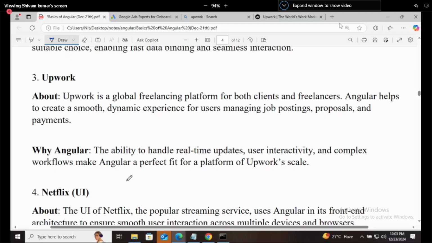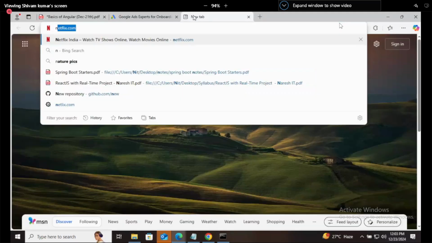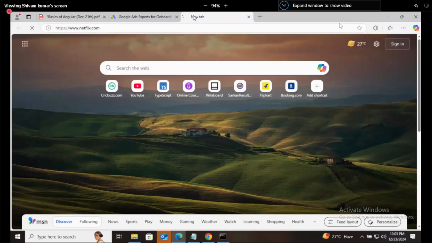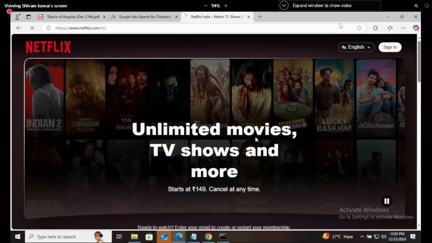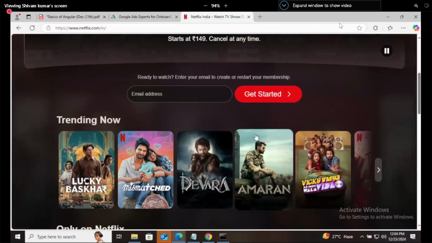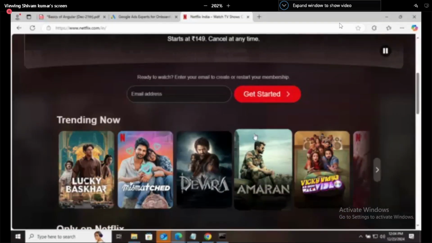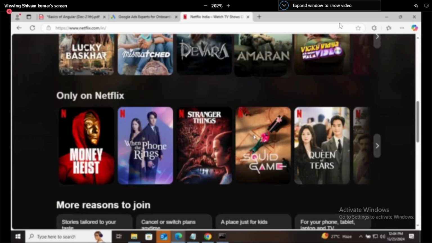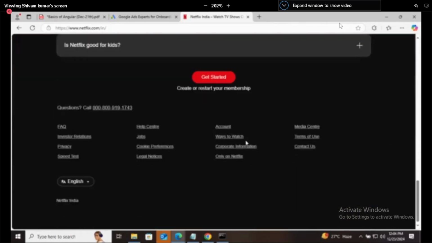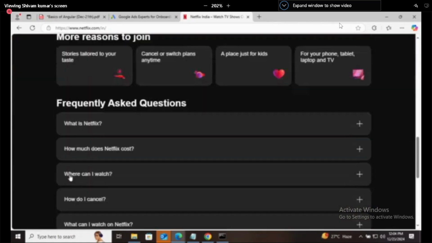Netflix, in brackets I have written UI. Netflix is also using Angular for the UI only. UI means user interface, or simply the front end. The front end is written in Angular. The back end is not using Angular; it is using something else. Only the UI part is using Angular, not the complete website.